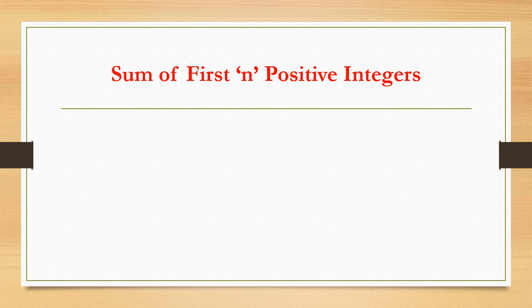Now we are going to see one more important concept, wherein sum of first n positive integers. We know that positive integers also form an AP whose common difference is always 1, and those positive integers have first term as 1, and up to which n we are going to consider, that is going to be our last term. So we can generally form one formula for this idea, that is sum of first n positive integers. Here the formula is Sn is equal to n into n plus 1 upon 2, hence n is up to which positive integer you want to calculate the sum.